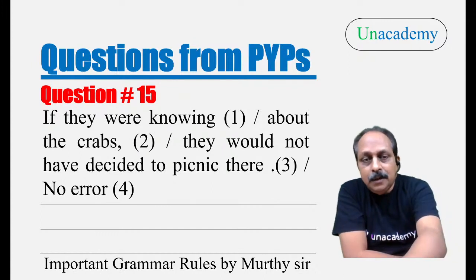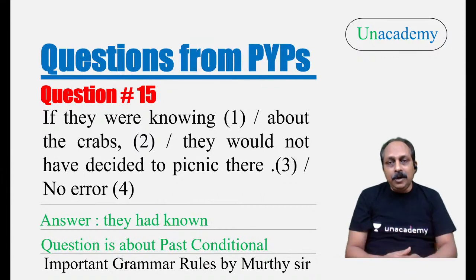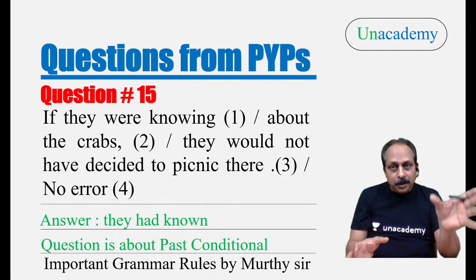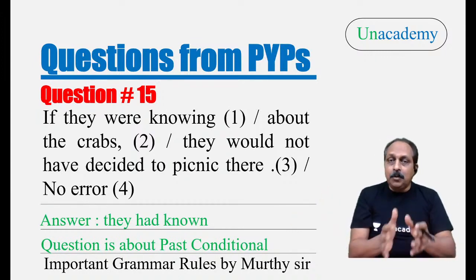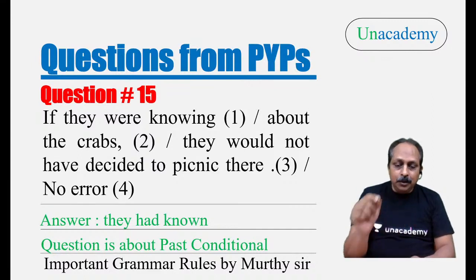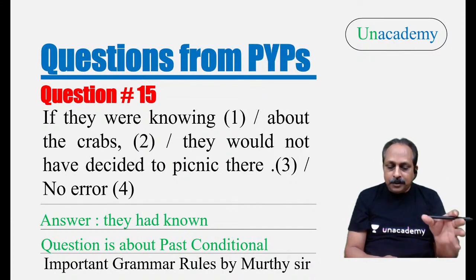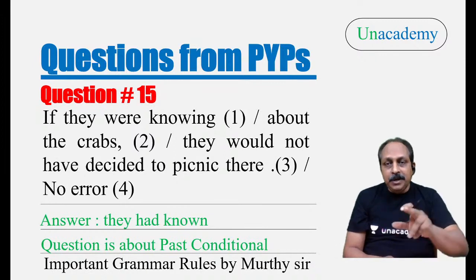Here, what is the answer? If they had known, they were knowing is not correct. The moment you see the word if, think of conditionals. And here the main clause is would not plus have plus verb past participle. That means it is past conditional. So what are the two patterns? In the if clause we should use past perfect. Main clause: would have plus verb past participle. Based on that, it is not they were knowing. It should be if they had known, they would not have decided to picnic there. And here there's one more pattern. What is it? If you drop the word if, the past perfect should be in interrogative form.